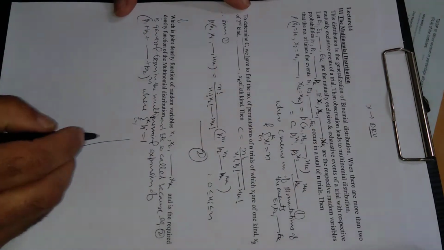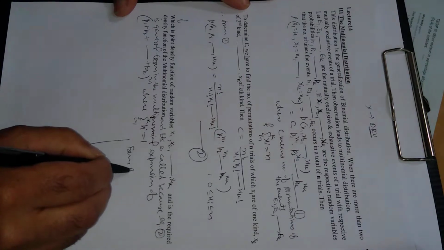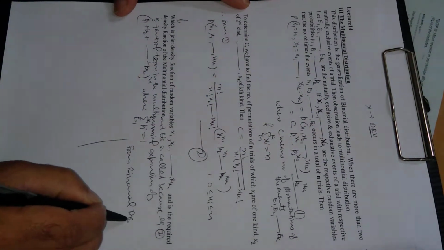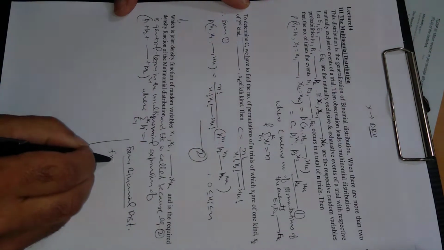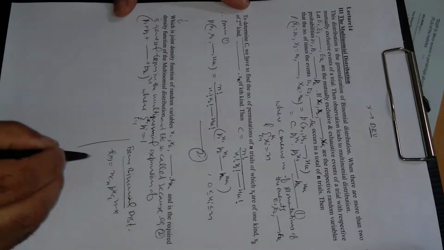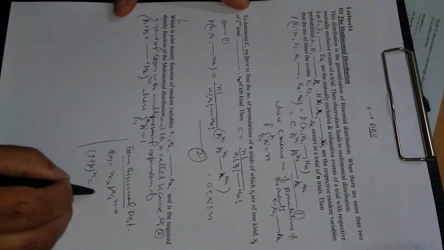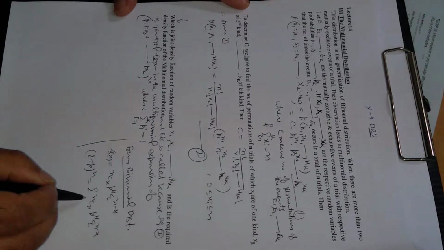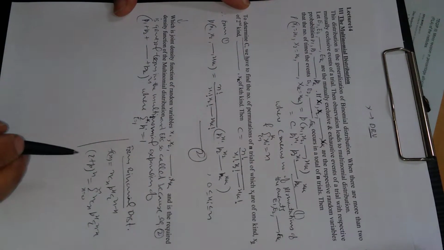As we know from the binomial distribution, we know this result: f of x is equal to n cx p raised to power x q raised to power n minus x, and q plus p raised to power n is equal to the summation of n cx p raised to power x q raised to power n minus x, where x is varying from 0 to n. What does this mean?